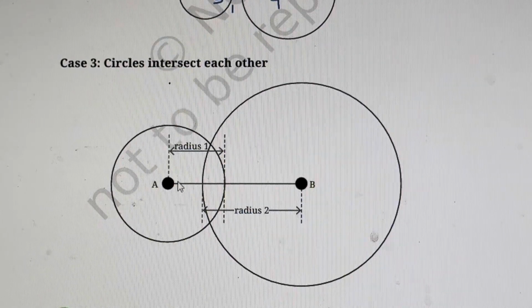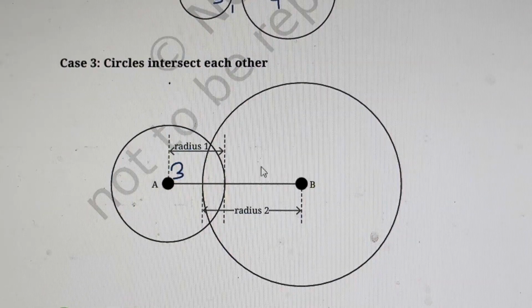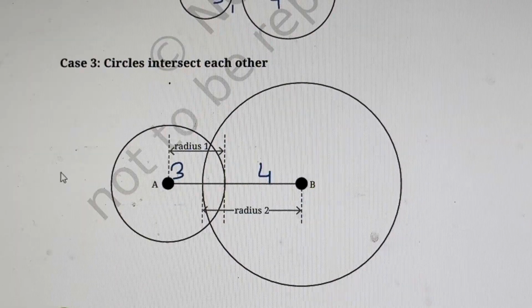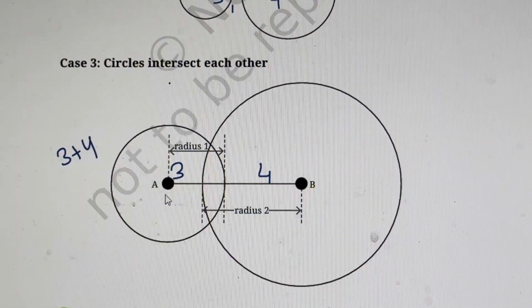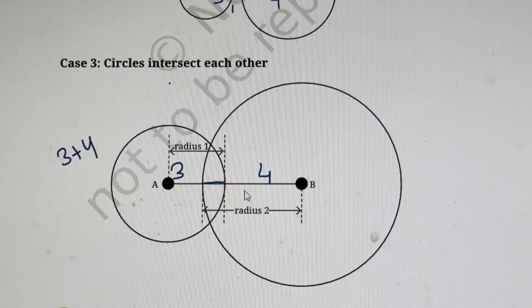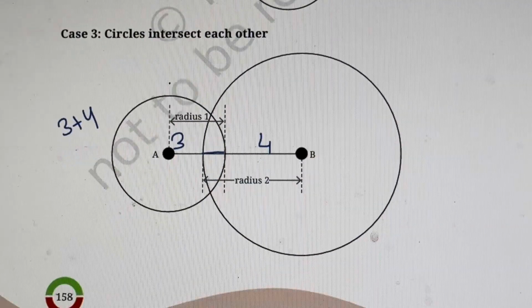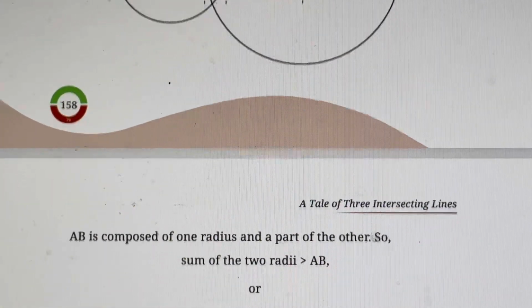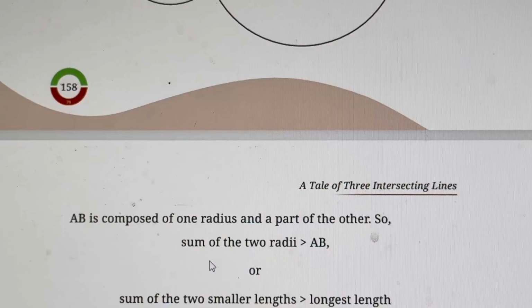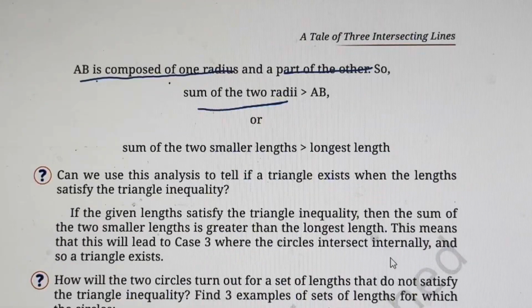Now the third case, circles that intersect each other. What is happening over here? If I take this as 3 and this as 4, then 3 plus 4 is 7. The sum of the radii is 7. But in this case, you can see that this part is included in both 3 as well as 4. So AB has to be less than that. The sum of the two radii is greater than AB. AB is composed of one radius and a part of the other, as I showed you. So the sum of the two lengths is greater than the longest length.